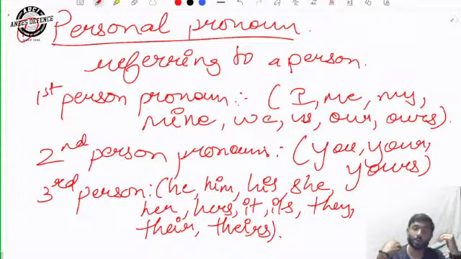When I am talking about you, the other person, someone who is listening, when I am talking about that person, then the second person pronoun is used. Like you are sitting here, you are not listening, you are not attentive, you are taking English lectures. See, you is there, your score is very good. Again, it is related to someone whom I am talking to, that is the second person. That is why it is known as the second person pronoun.